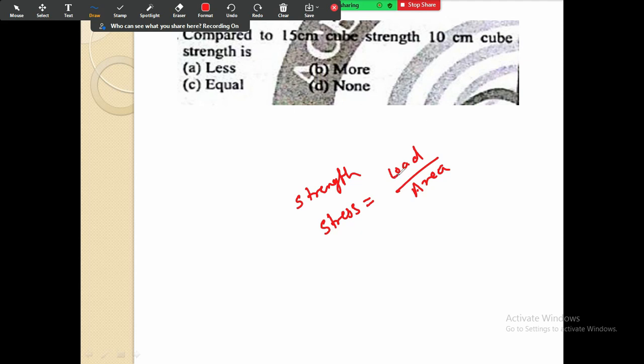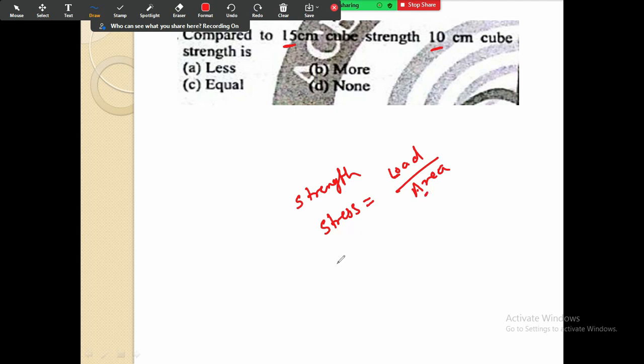If the load is kept constant, then your first cube is of 15 centimeter dimension and the second is of 10 centimeter dimension. So this 10 and 15 is going to be at the denominator. If the smaller quantity is at the denominator, then your stress will be on the higher side, and if the bigger quantity is there, then your stress will be on the lower side.